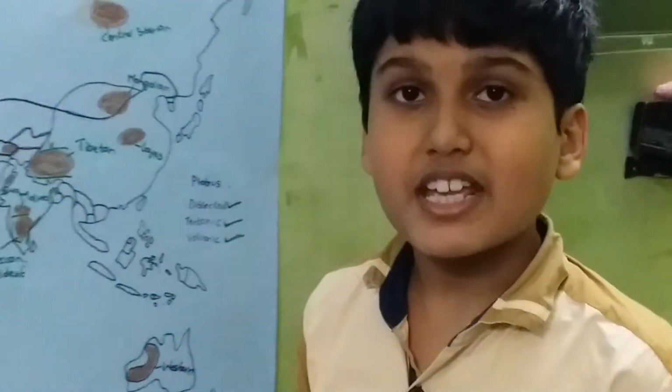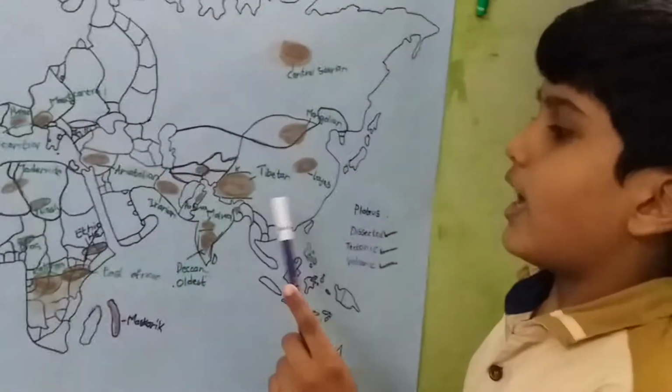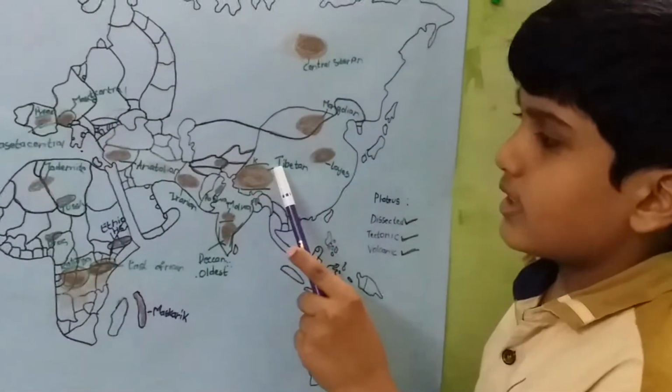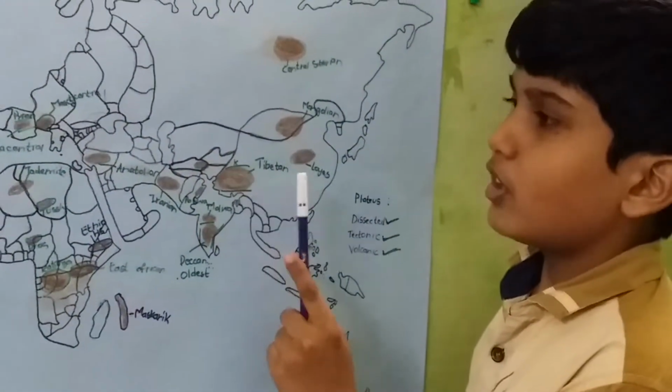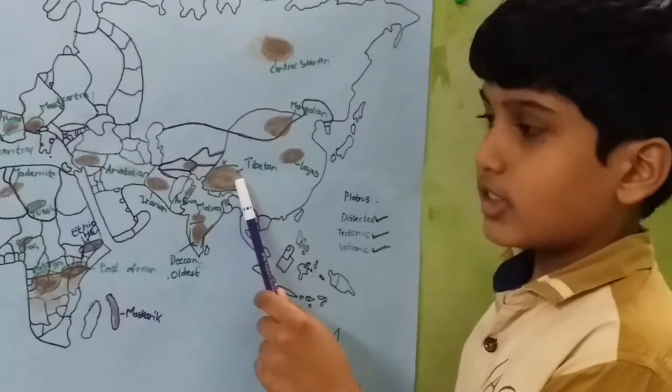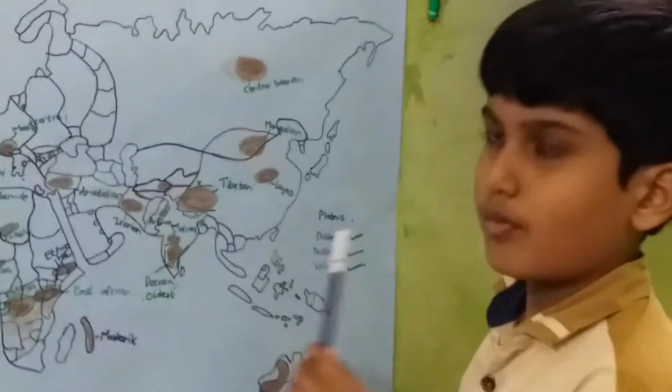Now we learn the major plateaus of the world, and we start from Asia, the largest one. This is the Tibetan Plateau. This is not only the biggest in Asia but also in the world. This Tibetan Plateau is called the roof of the world.